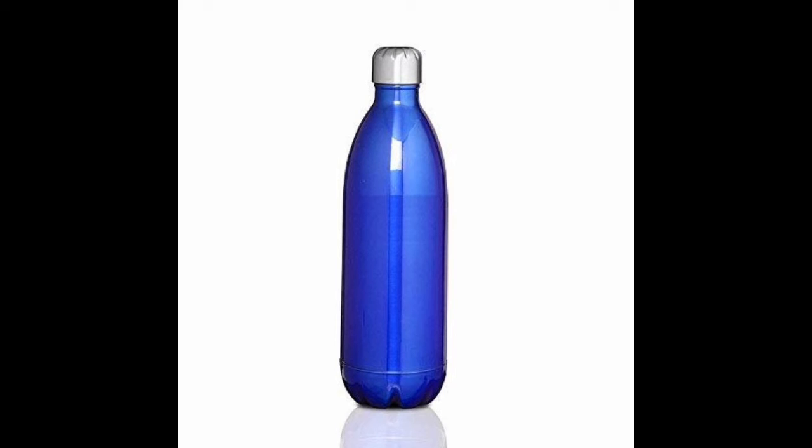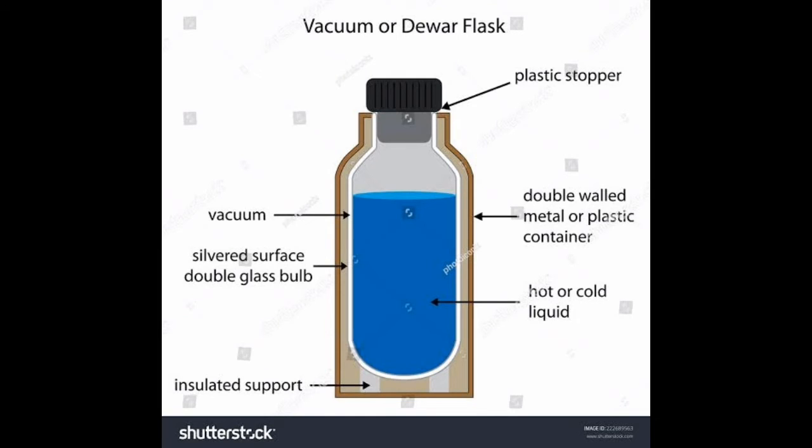So let us see this thermoflask diagram in detail. So see, it is generally constructed using double layered glass. You can see in this diagram it is double layered, with the air between the layers of glass evacuated. Okay, since there is no medium between the layers, so air is not there between the two layers of the flask, the heat does not flow due to convection or conduction. Okay, I told you earlier also, in conduction or convection a medium is required, but in radiation a medium is not required for heat transfer. So since there is no medium in between the two layers of the bottle, heat transfer because of conduction and convection will not happen.